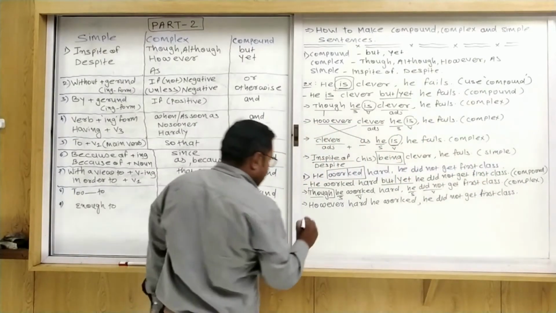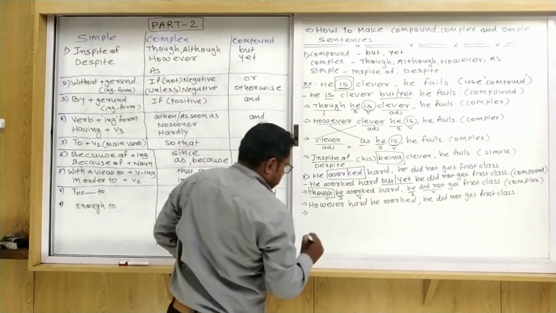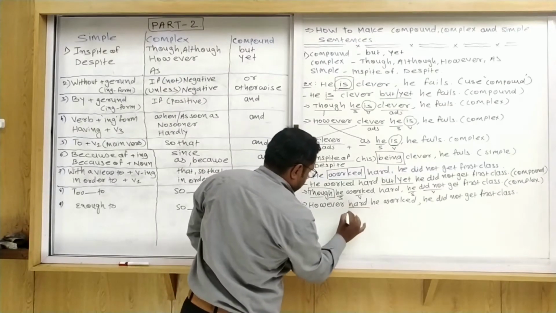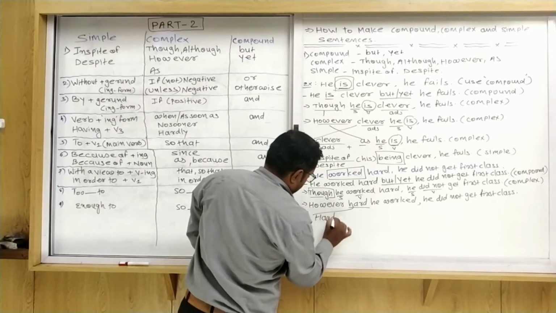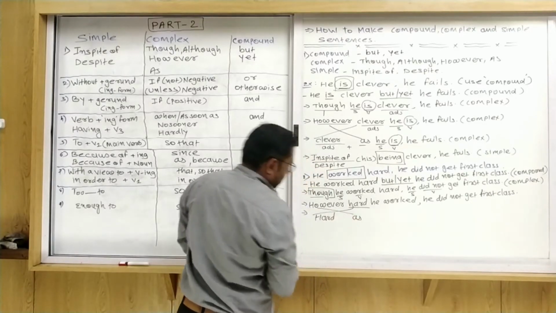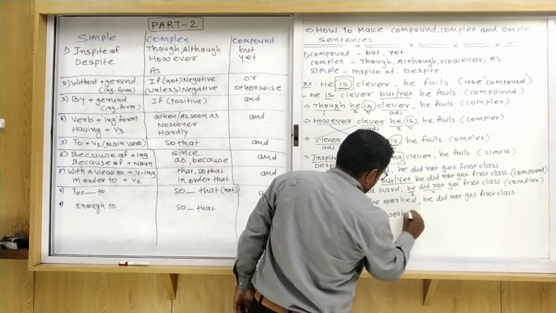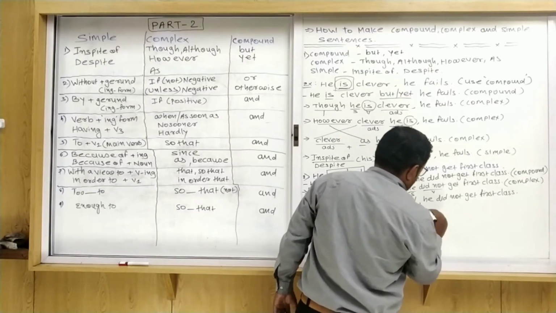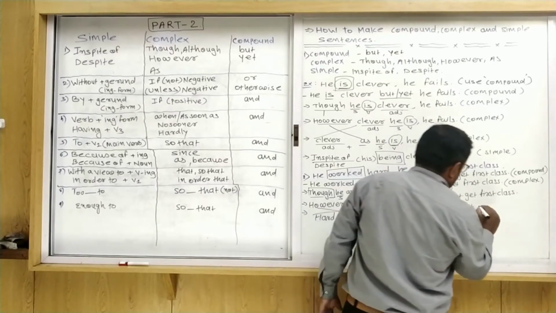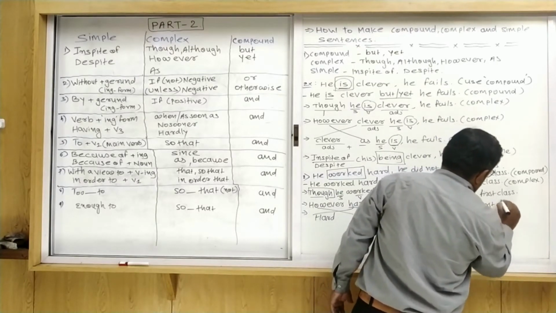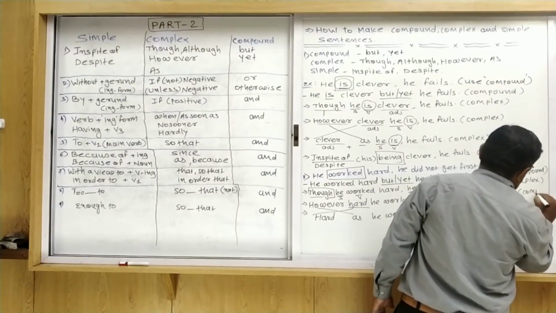Okay. Now next one, using as. When we use as, see that first of all adjective or adverb, we write here hard, remove however and write here as. Hard as he worked, he did not get first class. Okay, this one is a complex sentence.